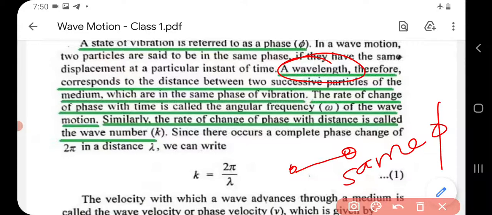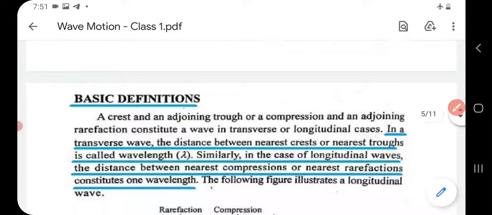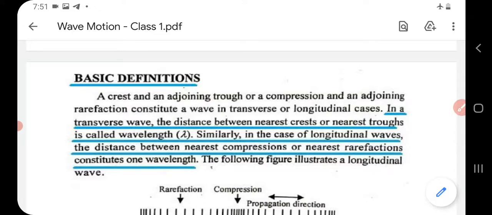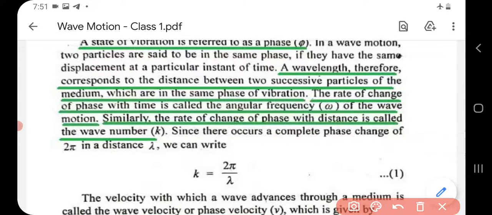Then you can write, in the case of longitudinal wave, wavelength is defined as the distance between nearest compressions or nearest rarefactions. In the case of transverse wave, wavelength is defined as the distance between nearest crests or nearest troughs. That also you can write after writing the general definition.